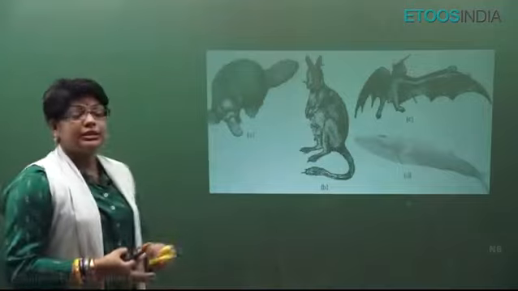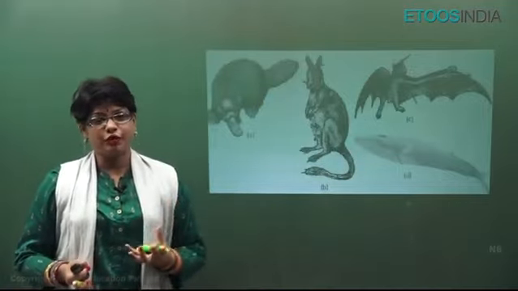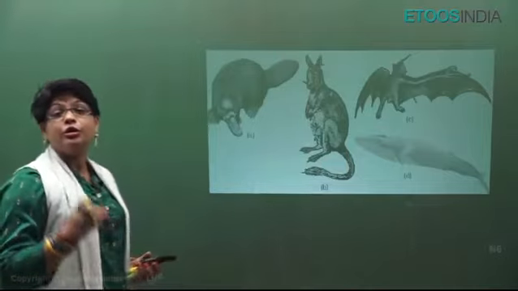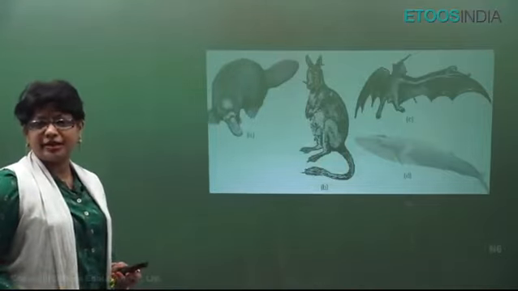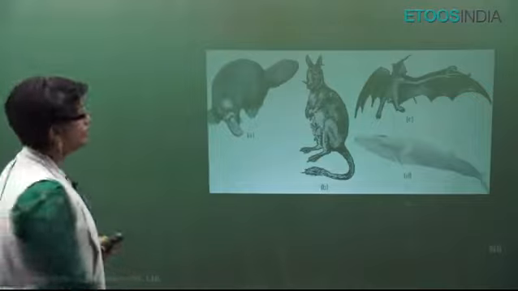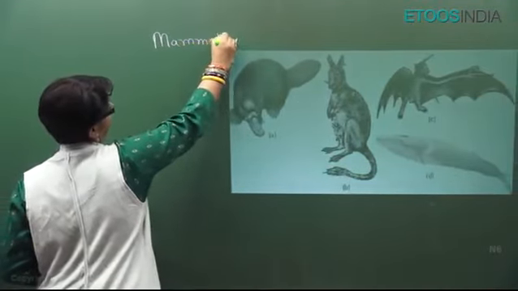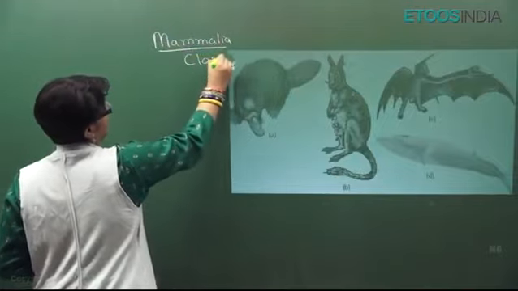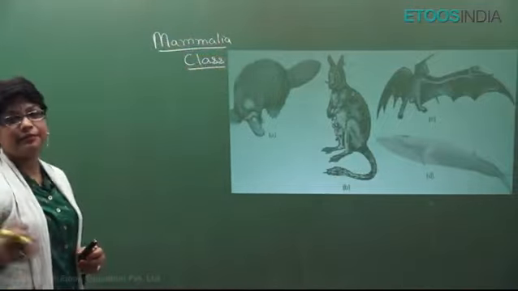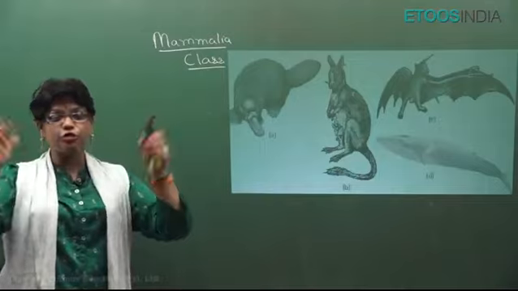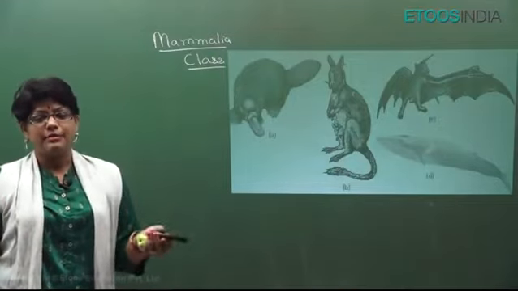Now, the most developed, the most evolved class of superclass Tetrapoda is class Mammalia. Now, the most important character, why they are called Mammalia, the most unique character, is the presence of mammary glands. This is class Mammalia, all right. They have mammary glands. Of course, they have a diaphragm, they have corpus callosum connecting the two cerebral hemispheres. These are all mammalian characters.